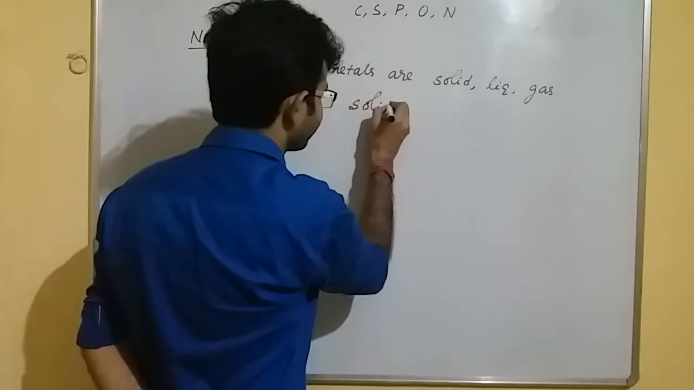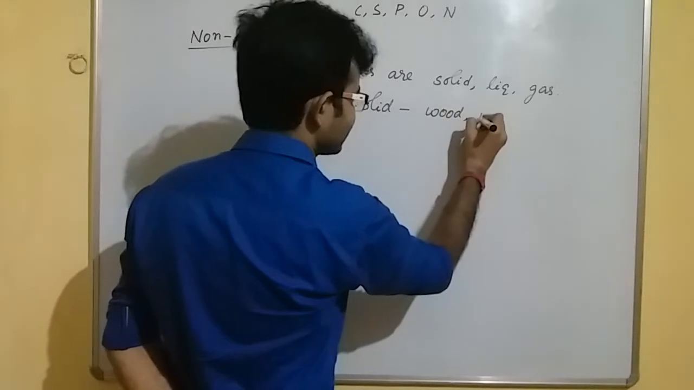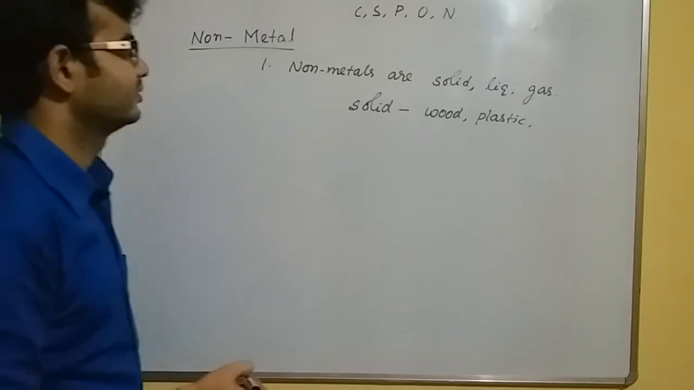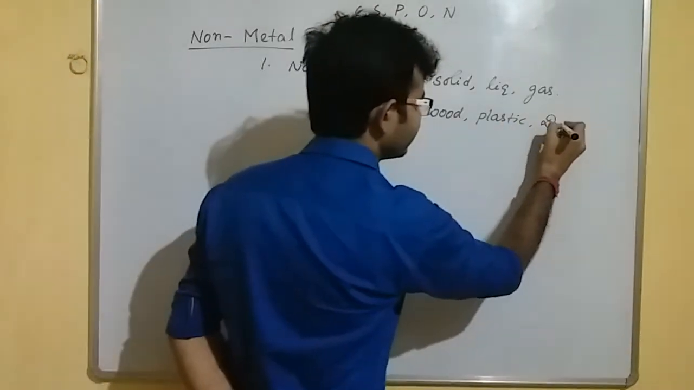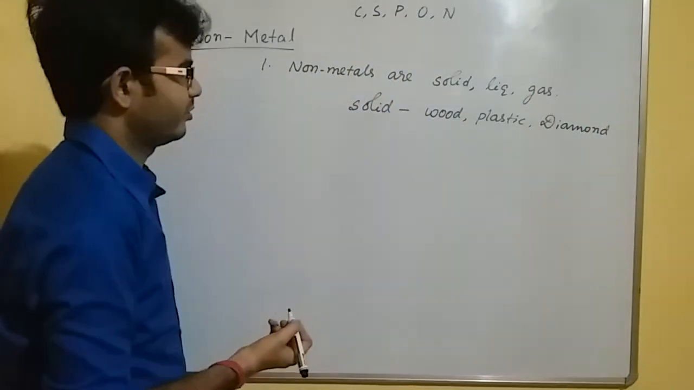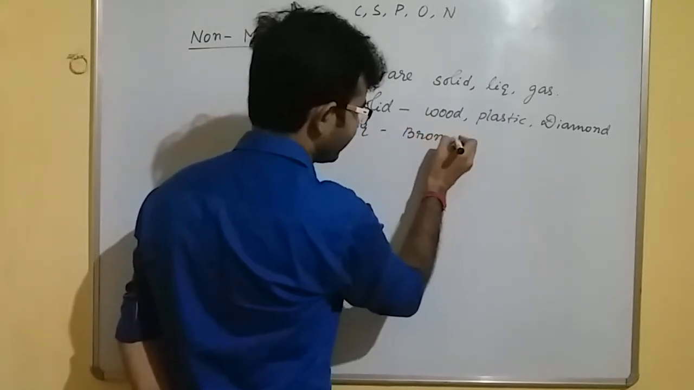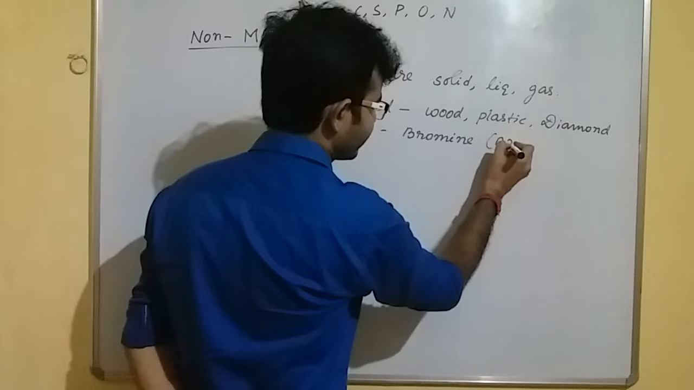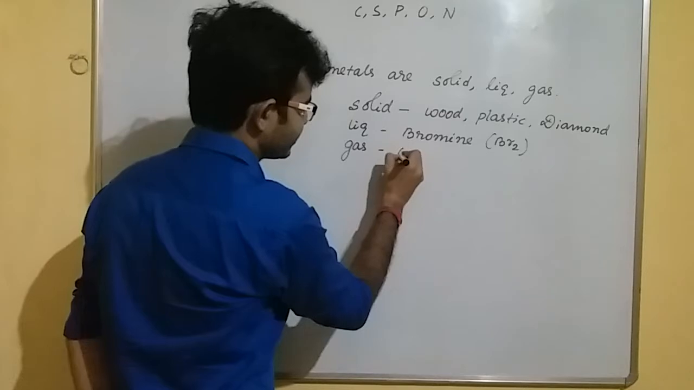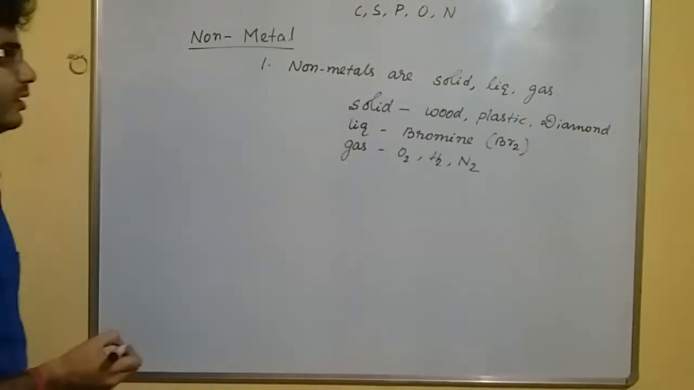Let me take some examples. Solid non-metals like wood, okay, plastic. Plastic is a solid in state. Okay, next diamond, graphite. These are solid non-metals. Liquid non-metal, bromine. It is very important. There is a non-metal which is liquid at room temperature. Bromine. The formula is Br2. Gaseous non-metals are very well known. There is oxygen, hydrogen, nitrogen. These are gaseous non-metals. Okay.